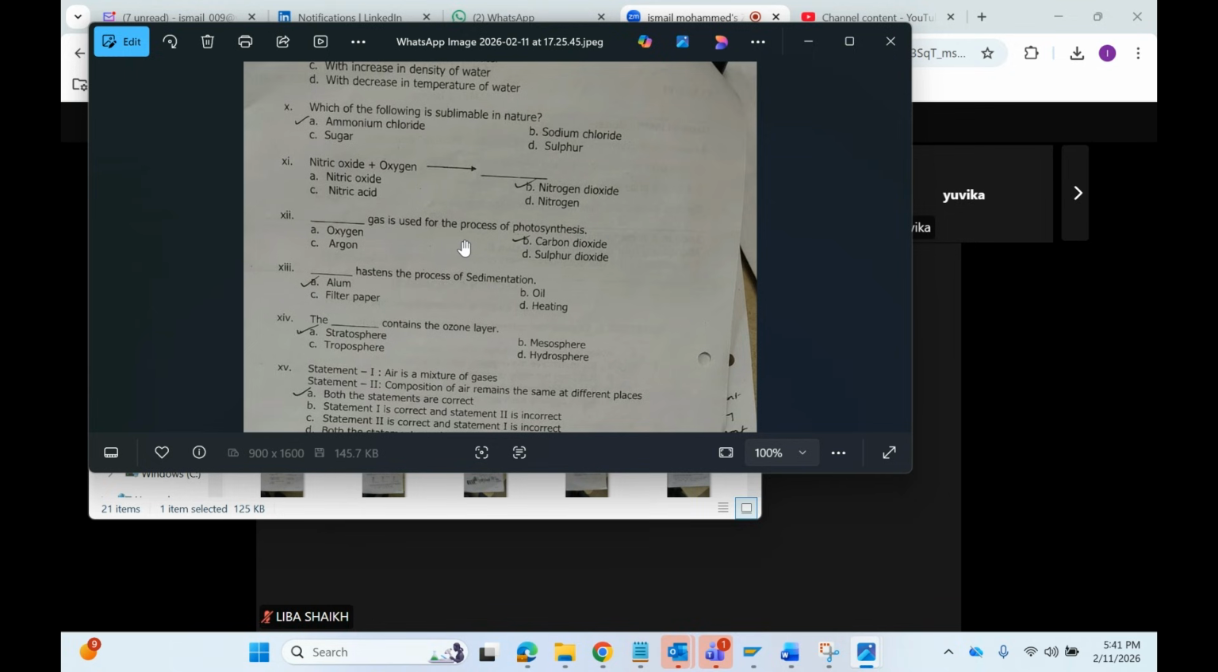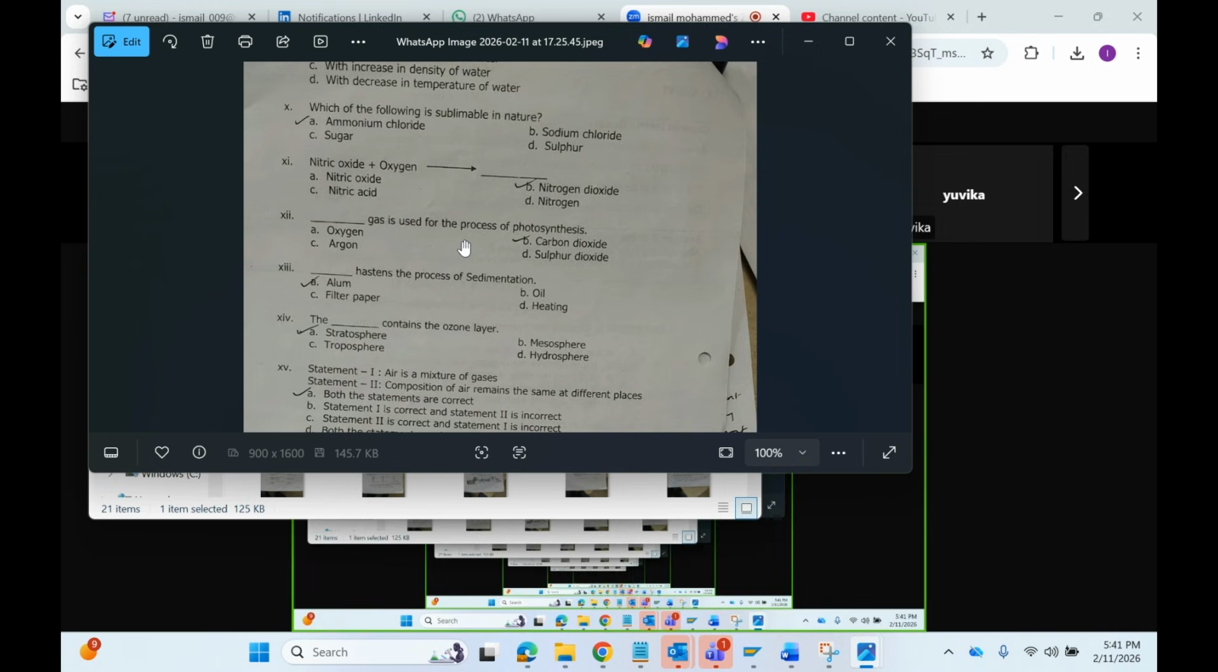Which of the following is sublimable in nature? That is ammonium chloride. So what is sublimable? When you heat a solid, it changes to vapor, and from that vapor you are able to get back the solid again. So that kind of substance is called sublimable. So between ammonium chloride and sodium chloride, ammonium chloride is sublimable.